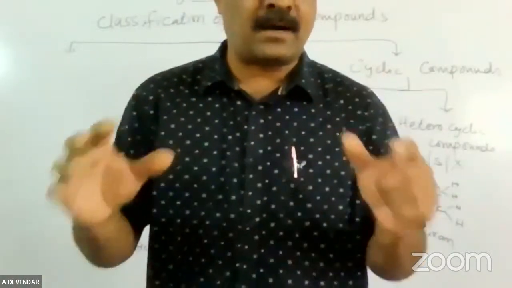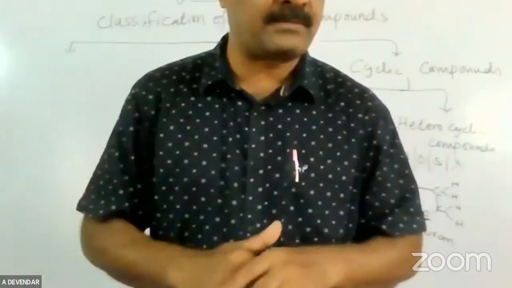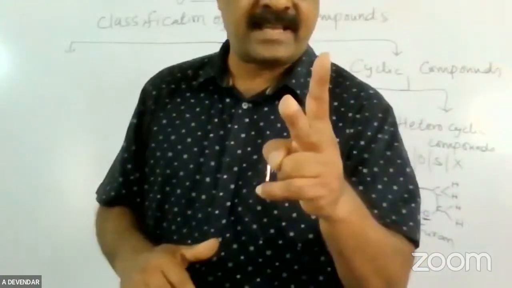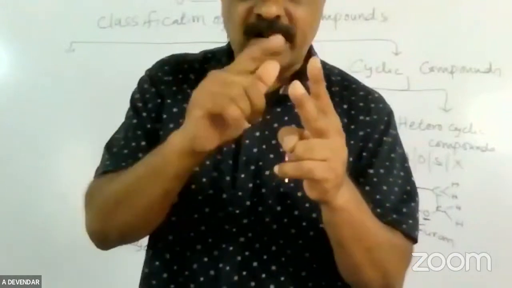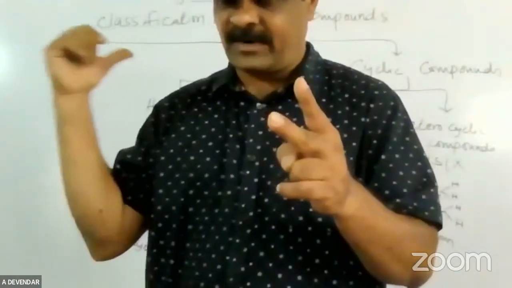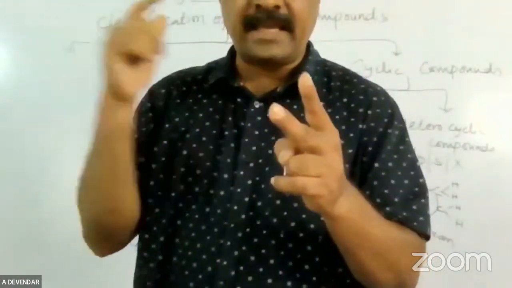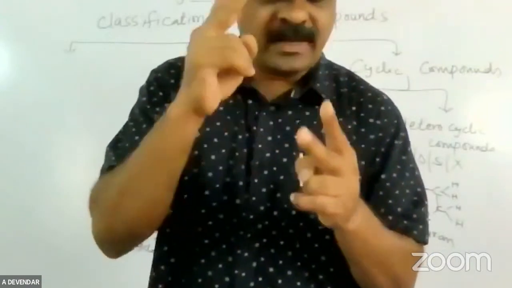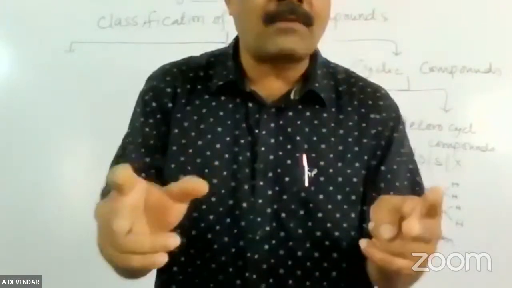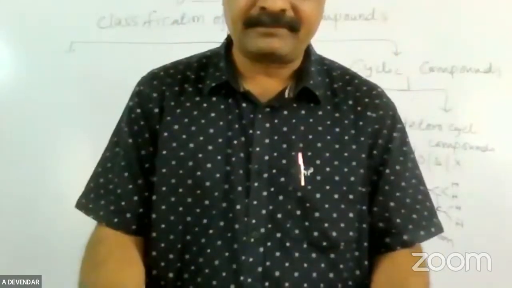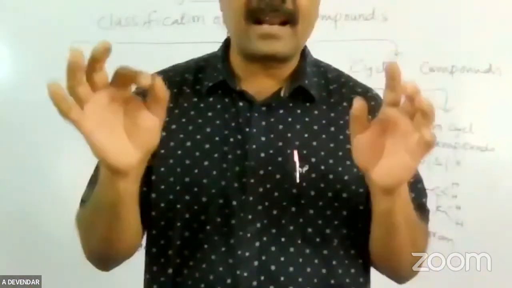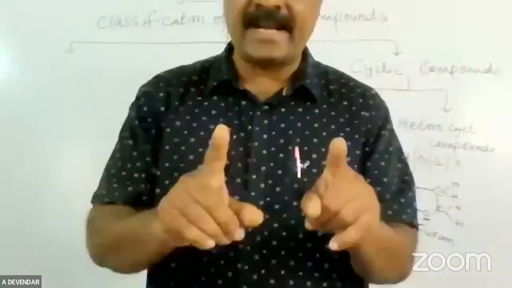CH3COOH means the organic compound consists of how many carbon atoms? 2 carbons: one in the CH3, another in the COOH. 2 carbons means, according to the Greek designation, Eth. So the name is ethanoic acid. Ethanoic acid is the IUPAC name. Acetic acid is a common name.